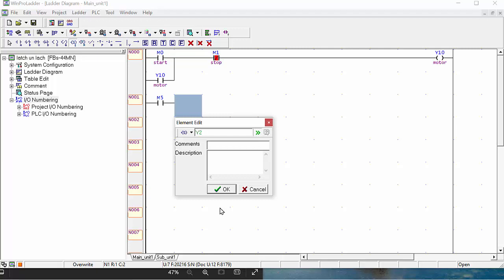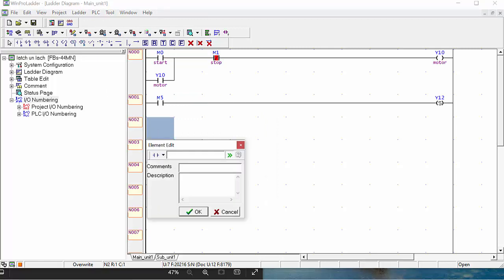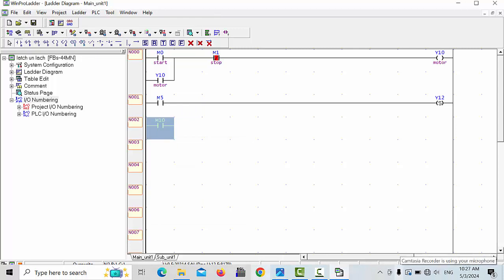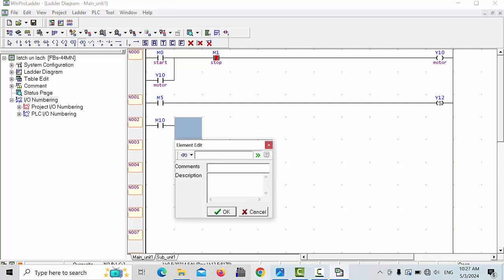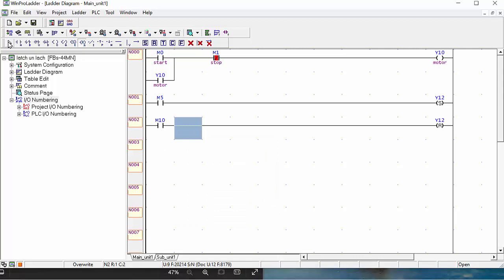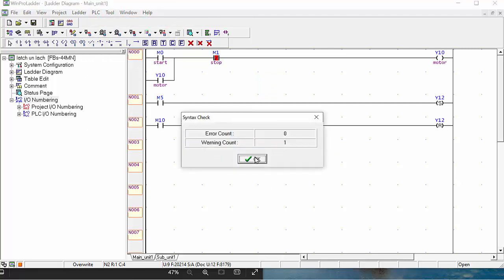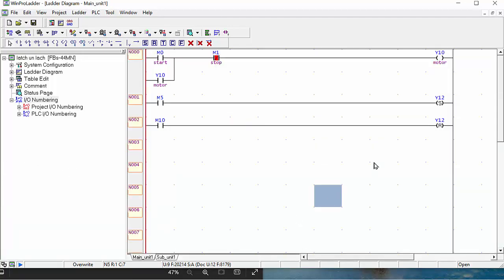And here we will make Y12, and here I will make one more contact, M10, and here I will make a reset, Y12. And simply you can see this program, and download it to the PLC. This error will be coming out. No, ignore it. No problem. These are the internal functions coming.